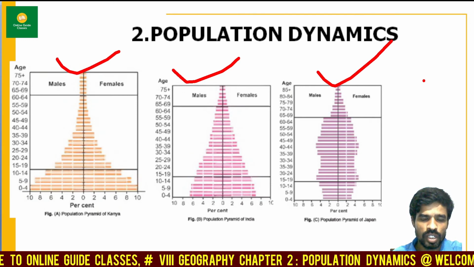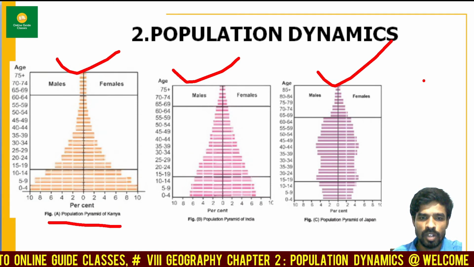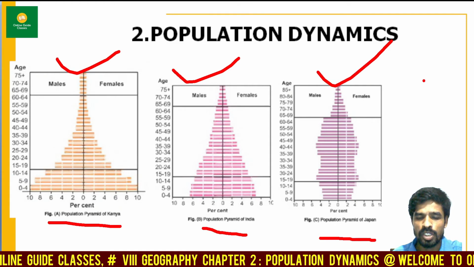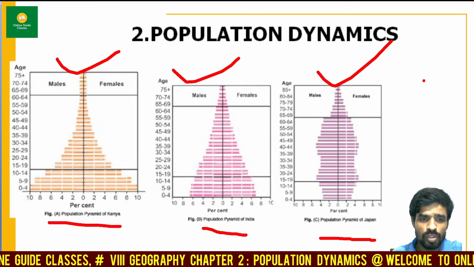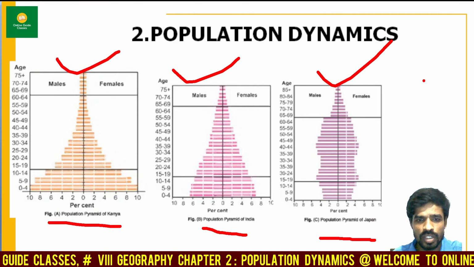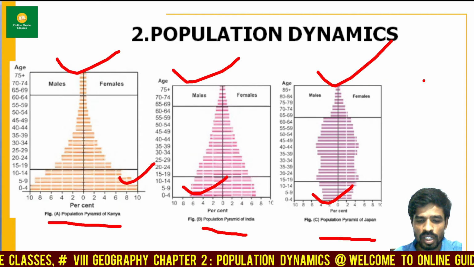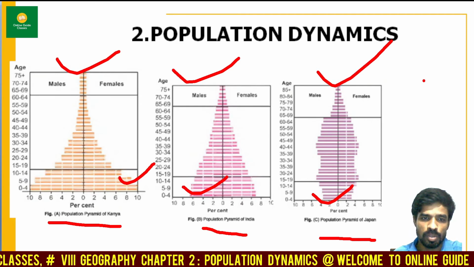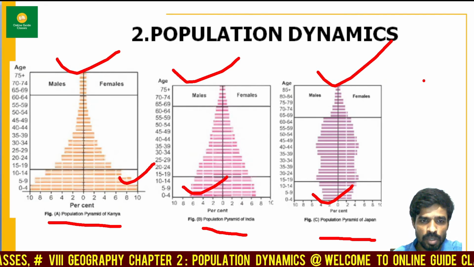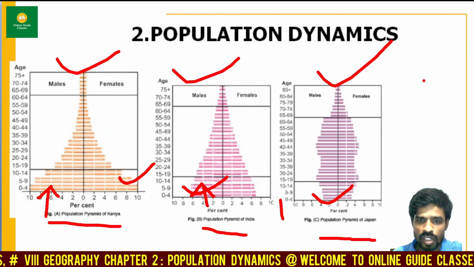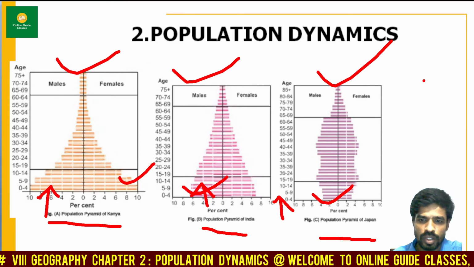The first one, you can see the population pyramid of Kenya. Second one, the population pyramid of India, and third one is the population pyramid of Japan. Now can you identify any difference? Yes, there are a lot of differences, my dear friends. The first one is the children age group. You can see over here the birth rate is very high, here the birth rate is normal, and when it comes to Japan, the birth rate is quite low.